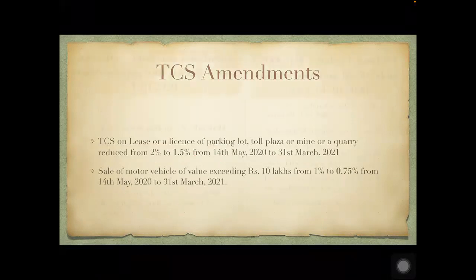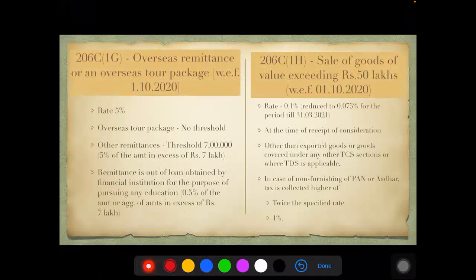Now they have introduced 2 more sections in TCS. This is category 4 and 5. Let's understand one by one. 206C(1G). This is with regard to overseas remittance or an overseas tour package from 1/10/2020. So if anyone is paying to go outside for travel purposes, they will have to also pay, in addition to the normal tour package rate, 5% of TCS.